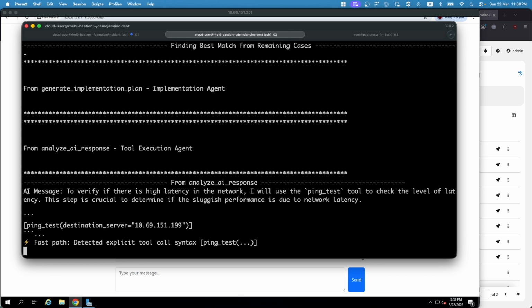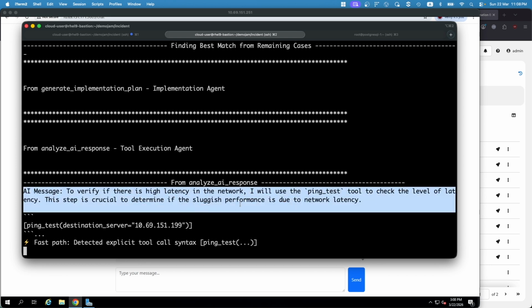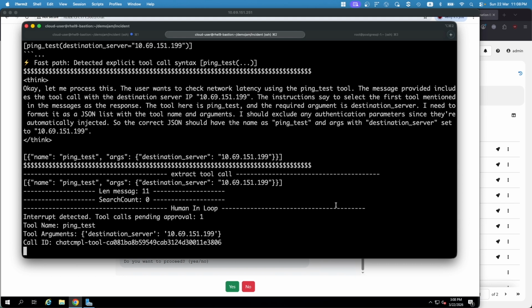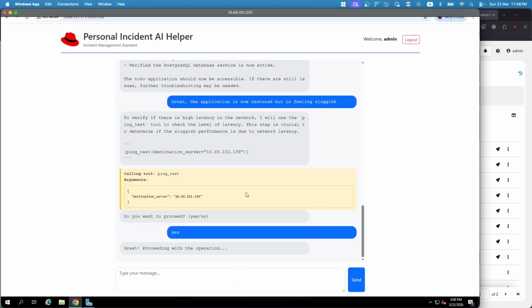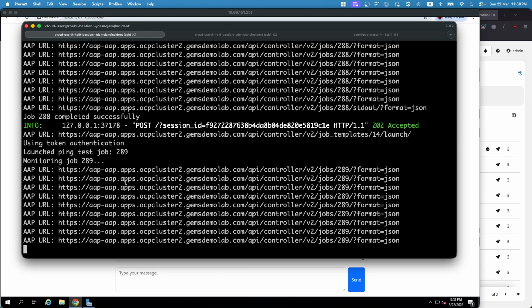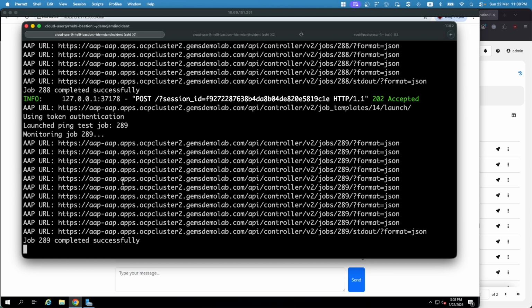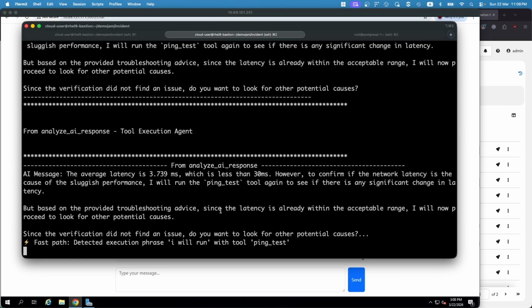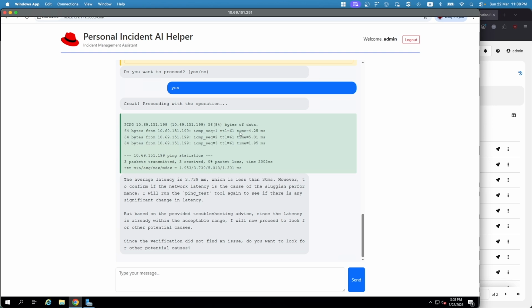We can see that it is trying to do a ping test because it thinks the sluggish performance is due to network latency. We're just going to let it go with it. An Ansible playbook is executed in the background to get the results of the ping test. It sees that the latency is not too high, and there's no packet loss either. We have set a threshold of 30 milliseconds, and it doesn't seem to be a network latency problem.